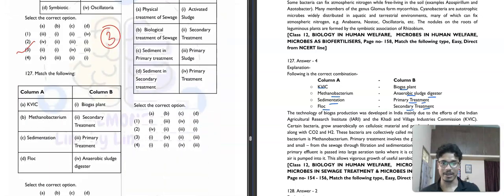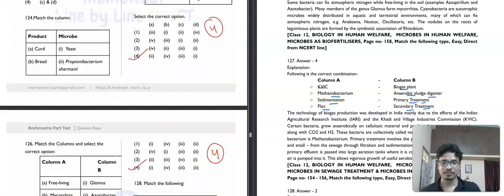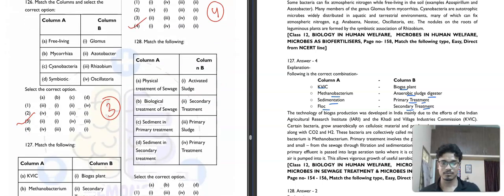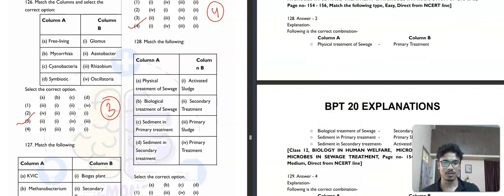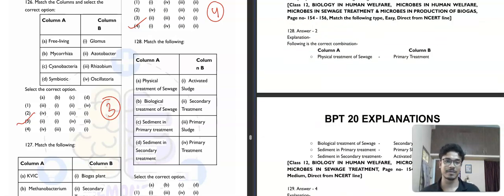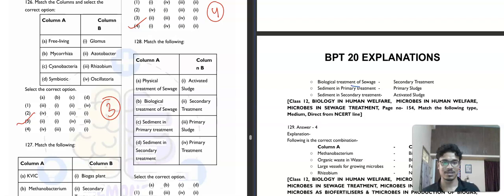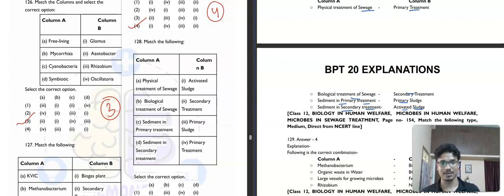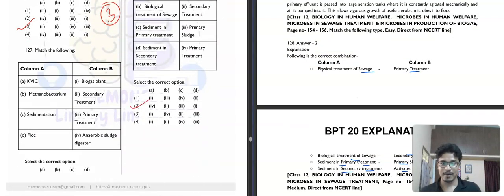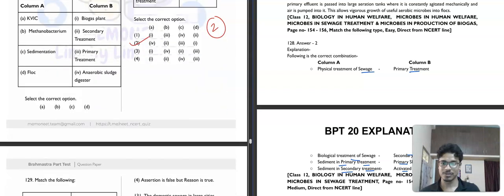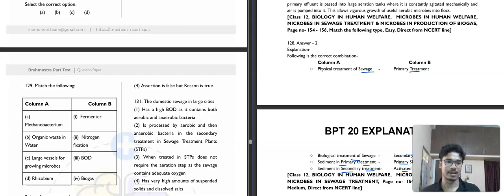Then question number 128. Okay, 128. So it is saying that physical treatment of sewage is the primary treatment and biological treatment of sewage is the secondary treatment. Sediment in primary treatment, primary sludge. Sediment in secondary treatment is activated sludge. So our correct answer for this question will be option number 2. Second option.